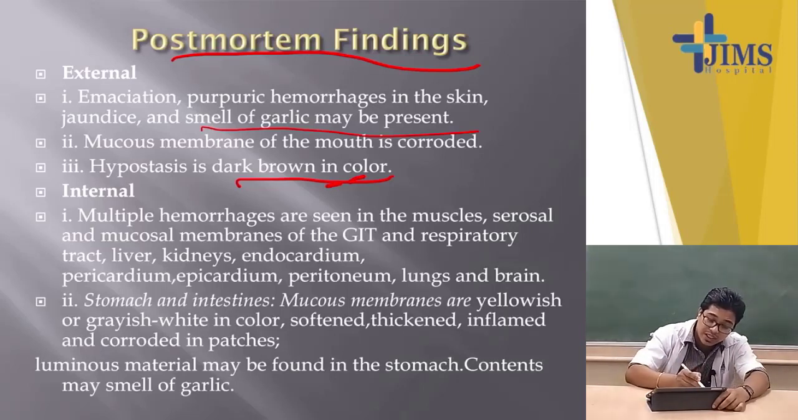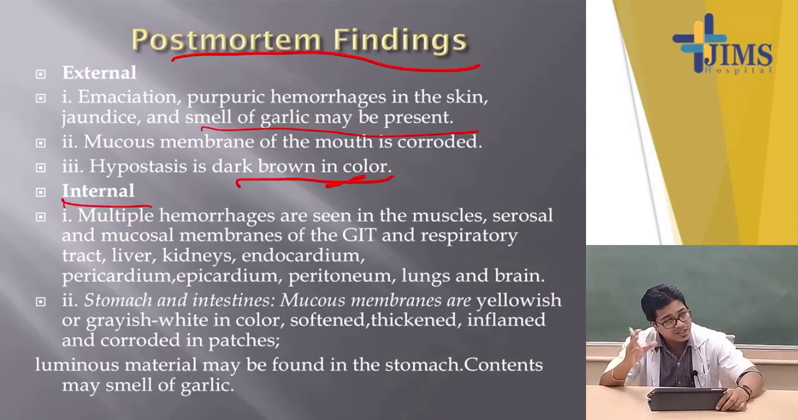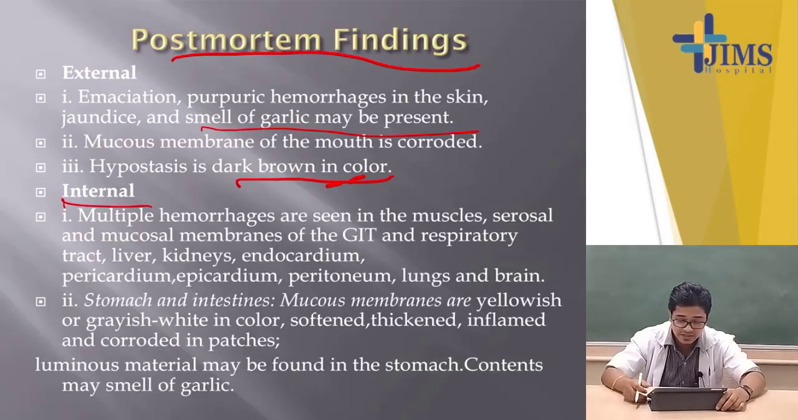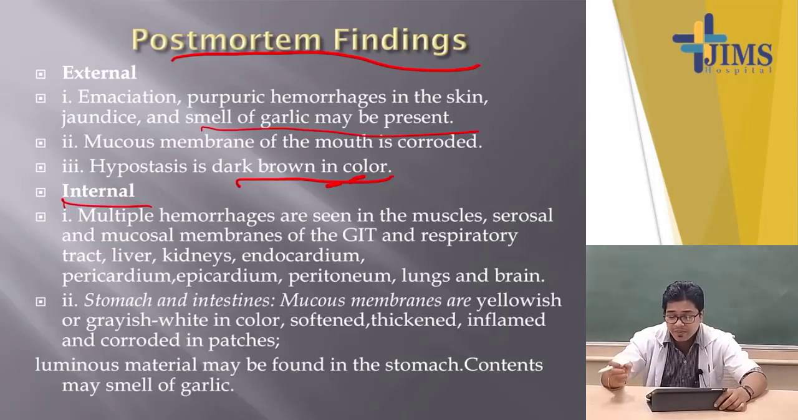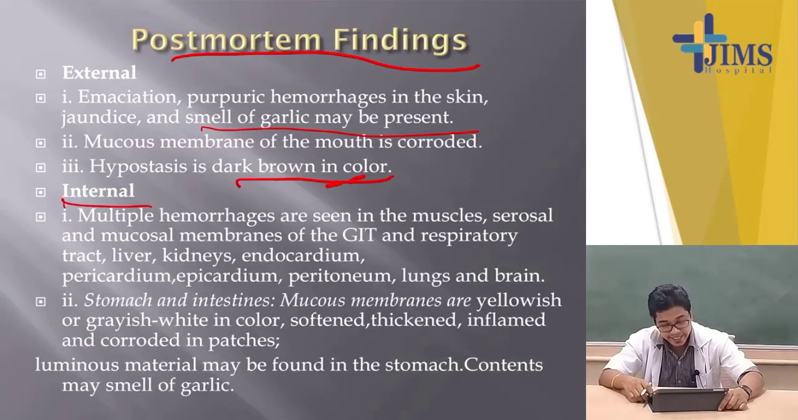Now, the internal findings, what you will see when dissecting the body. In the GI tract there will be multiple petechial hemorrhagic spots over the mucous membrane. There will be multiple hemorrhages over the muscles, serosa, mucous membranes, respiratory tract, liver and kidney, as well as endocardial, pericardial, epicardial and peritoneal hemorrhages. The lungs and the brain will be involved, with intense congestion.